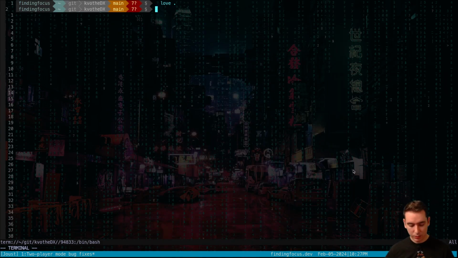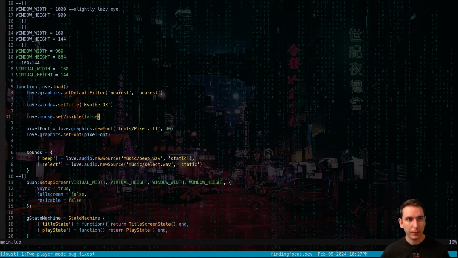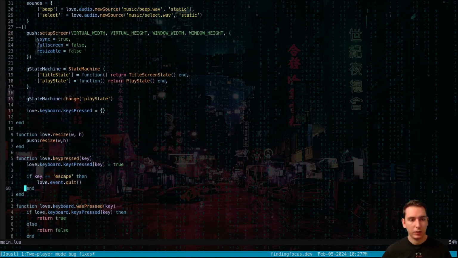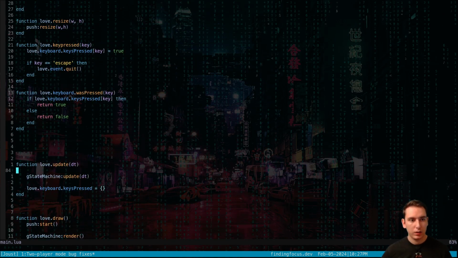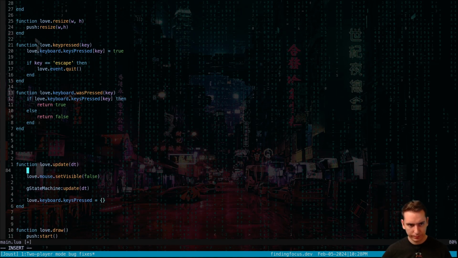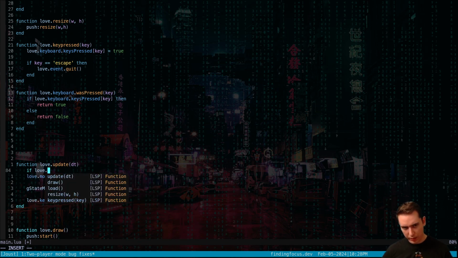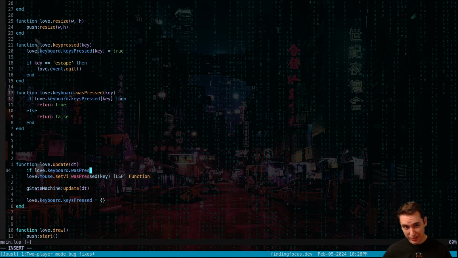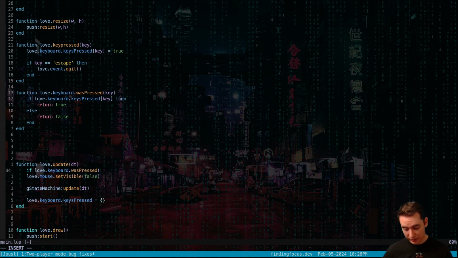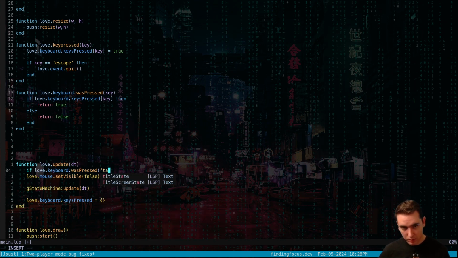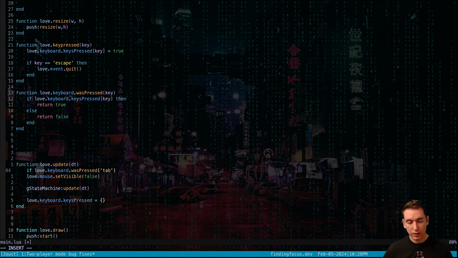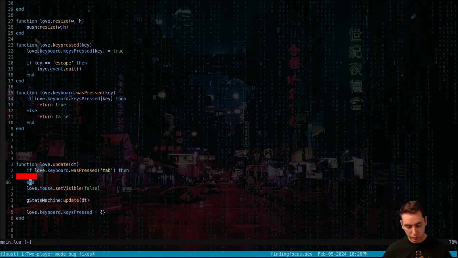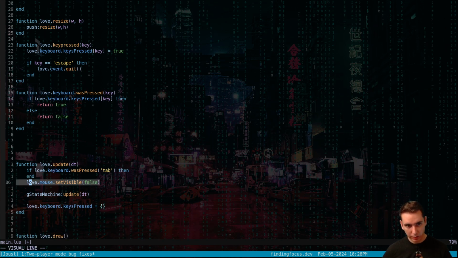Okay, but what if I did want it back and I wanted to see it? What I can do is say in our update function, if love.keyboard.wasPressed and the key we're looking for is tab, then we're going to set our visible to be swapped. So we want like a ternary operator here.